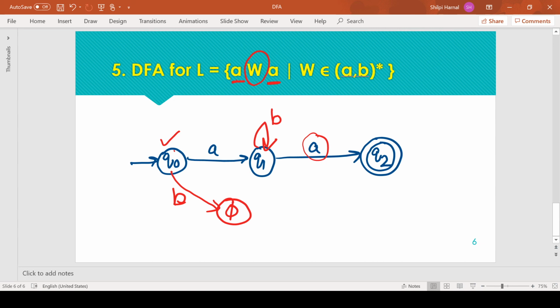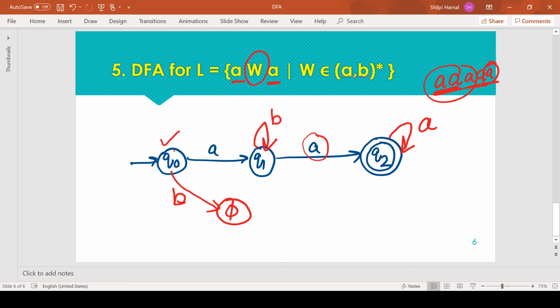Now we have to define the transition for the input symbols A and B from the state Q2. Being on Q2, we could receive any number of A's, as any number of A's received at Q2 are not going to change the pattern. Being on Q2 means we have received the minimum string double A, and if we receive next symbols as A, any number of A's received after that do not violate the pattern, as we still have at least one A as the ending symbol.